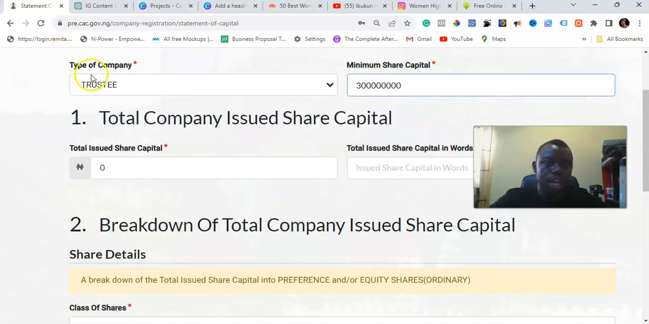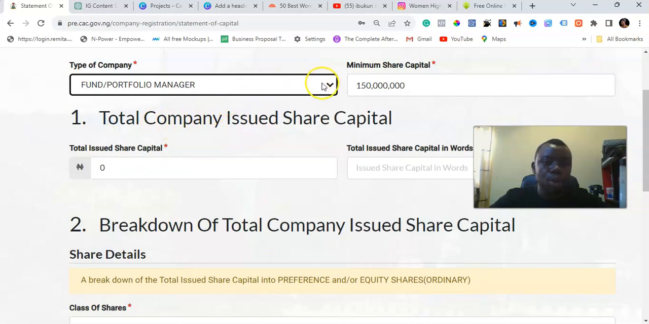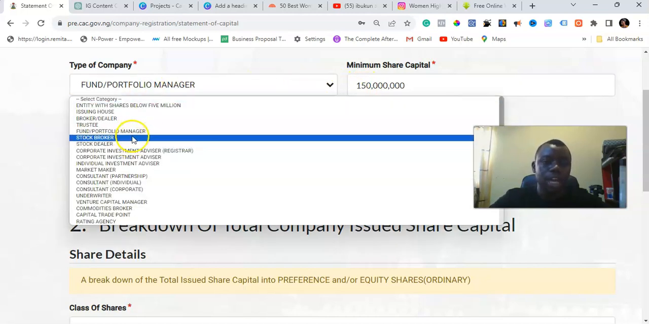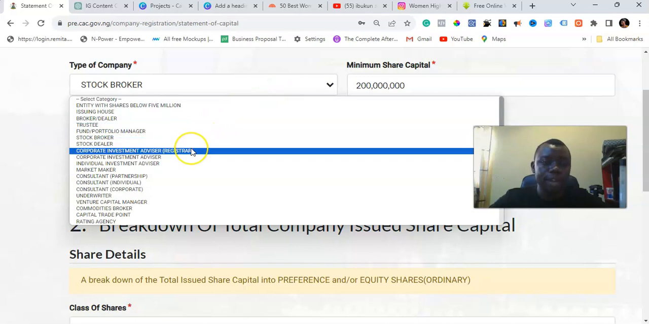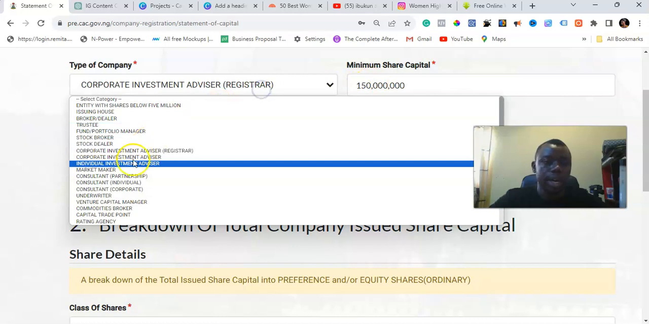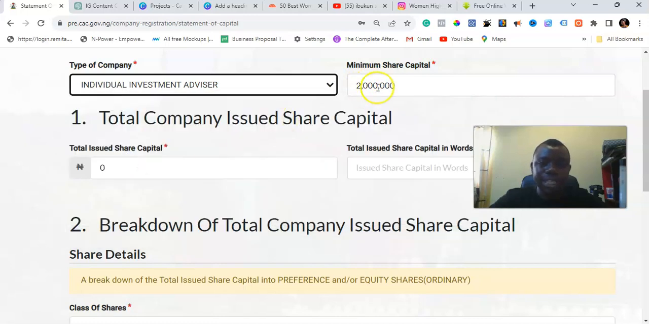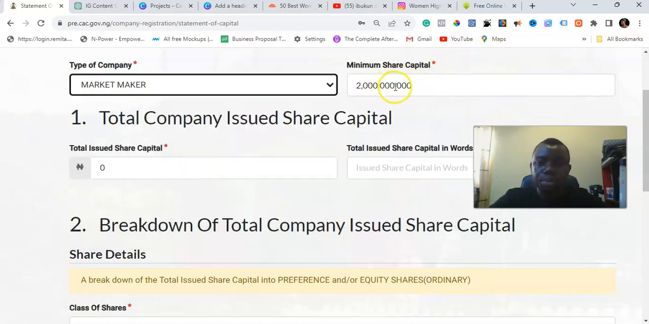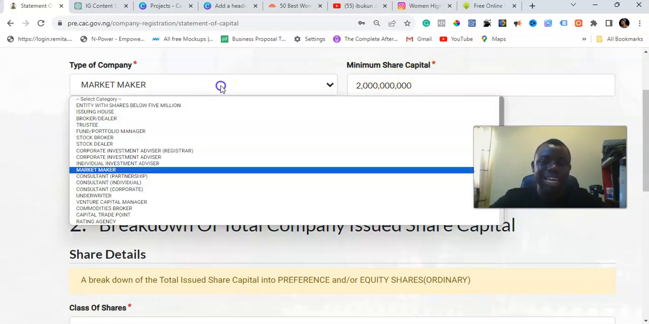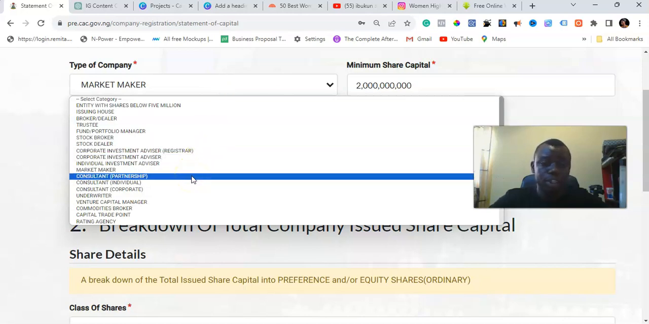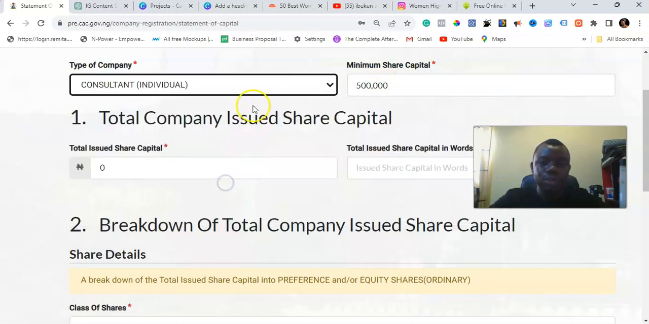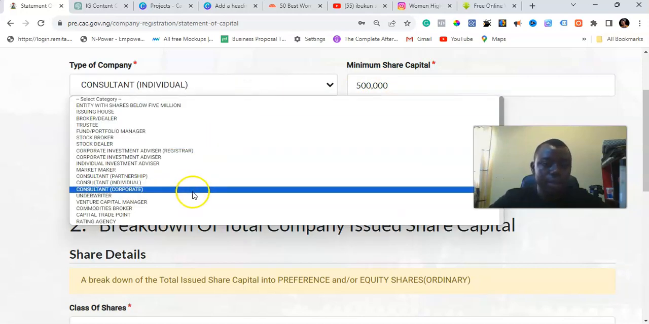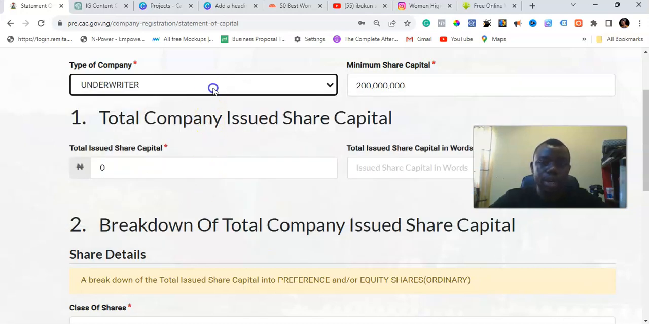300 million as well. If it is a fund portfolio manager company, 150 million. If it is stock broker, 200 million. I believe you can see the values. If it's a corporate investment advisor or registrar, it's 150 million naira. If it is an individual investment advisor, it's just 2 million naira. If it is a market maker, it is 2 billion naira, and that's for the minimum share capital. If it's a consultant partnership, it's 2 million naira. If it is a consultant individual, it's 500,000. If it is an underwriter, it is 200 million as well.